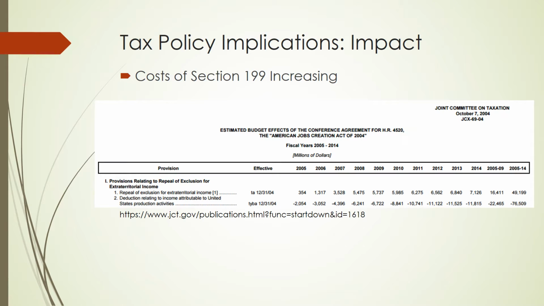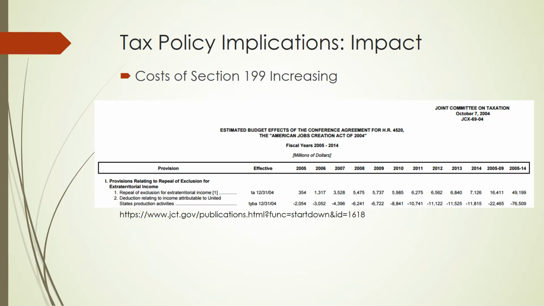So, the impact of this tax policy and its implications. When enacted, the estimated revenue loss over 10 years associated with Section 199 was more than 1.5 times the revenue gained from repealing the ETI provisions, as you can see here in this chart. The revenue losses related to the domestic production activities deduction alone were estimated to hit $76 billion. So this provision was estimated to be pretty costly, but it was still passed into law in order to create more jobs and encourage domestic competitiveness with the rest of the world.